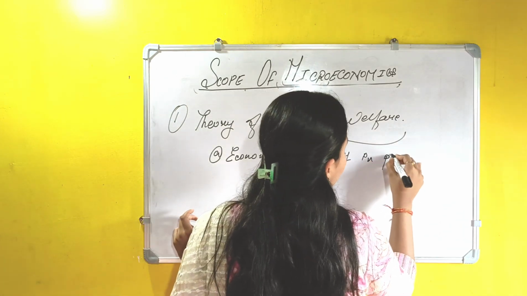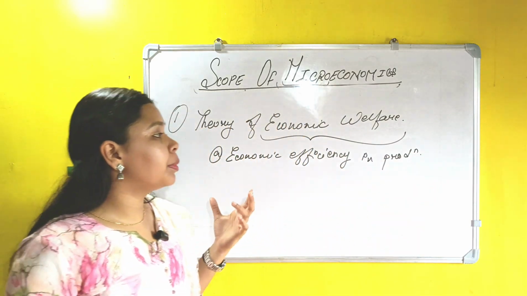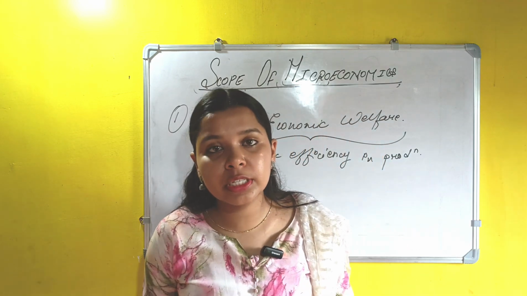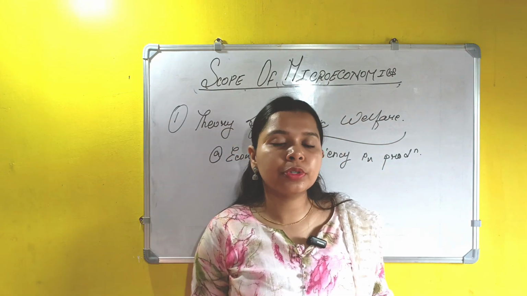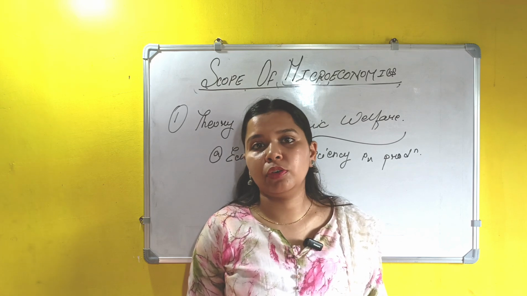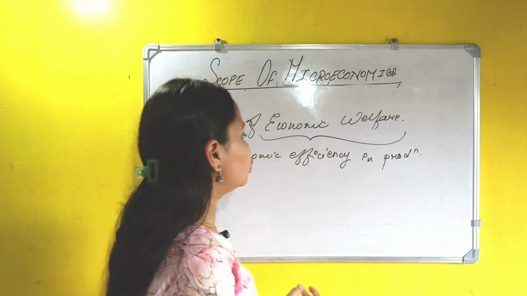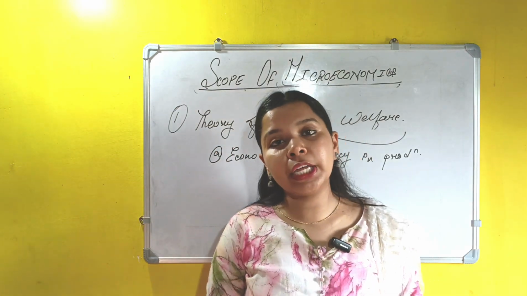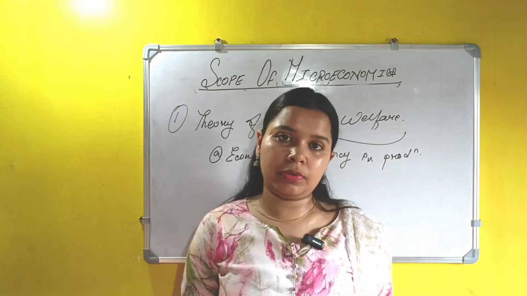in production. Now economic efficiency in production basically means that we should produce goods and services in our country in such a way that we are not bound to import goods from other countries outside our domestic border. So we should produce efficiently in our country and should not be dependent on any other countries for the consumption of different goods and services.